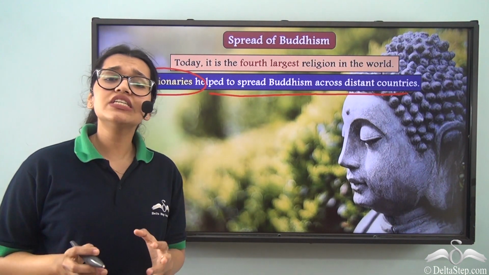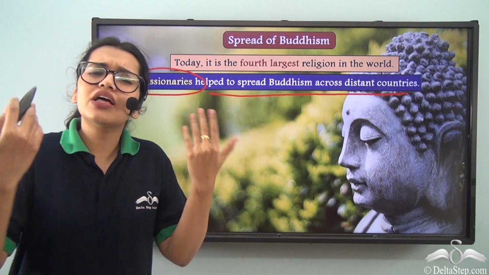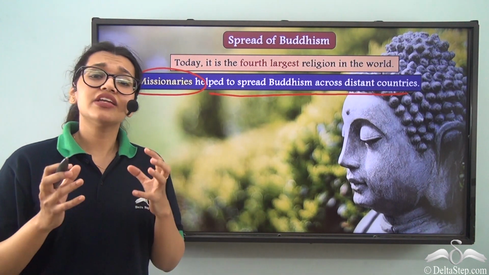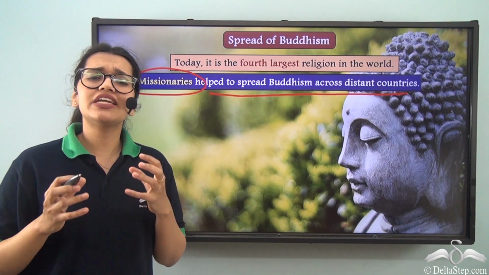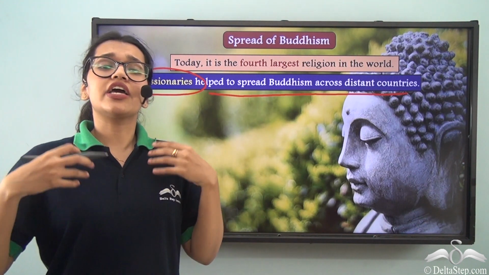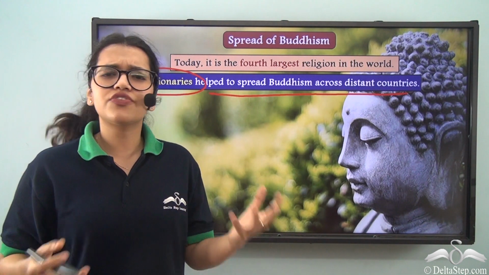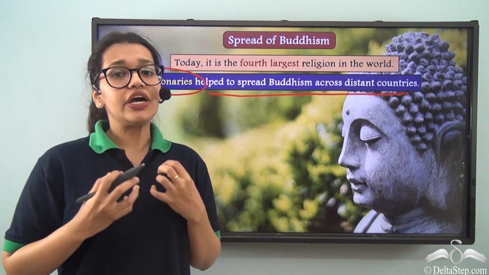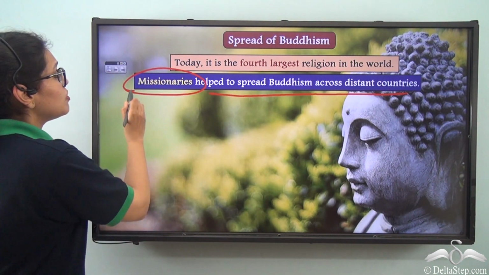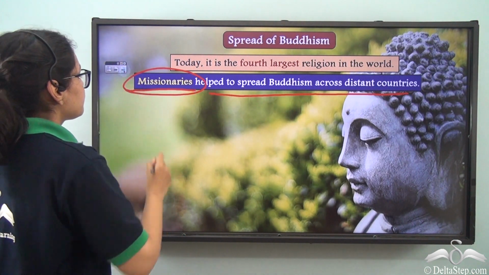Well, missionaries are people who actually travel to other countries or other different places where their religion has not exactly reached. And so they teach other people about their religion. So they give out knowledge about their religion and try to convert people from several different religions into their own religion. So the role of missionaries is another important one in the spread of Buddhism.